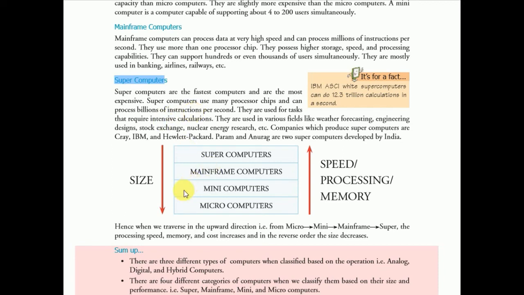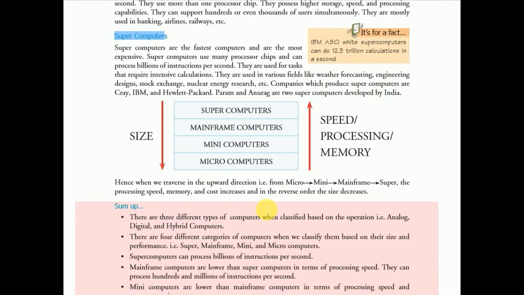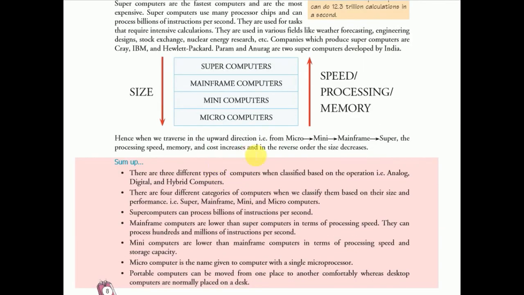According to the size: supercomputer, mainframe computer, mini computer and microcomputer. And according to the speed, processing and memory: microcomputer, mini computer, mainframe computer and supercomputer. So the highest speed is supercomputer, after that mainframe, after that mini and after that micro. And according to size, the very large size is the supercomputer, after that mainframe, after that mini and after that microcomputer. Hence, when we traverse in the upward direction from micro, mini, mainframe, super, the processing speed, memory and cost increase, and in the reverse order, size decreases.